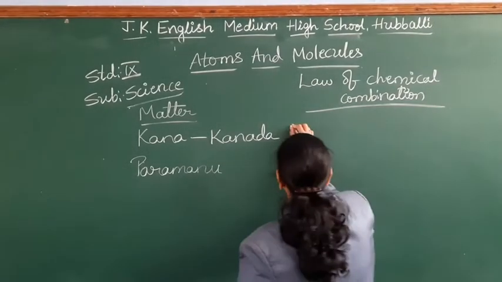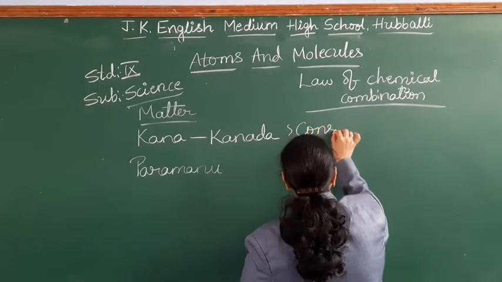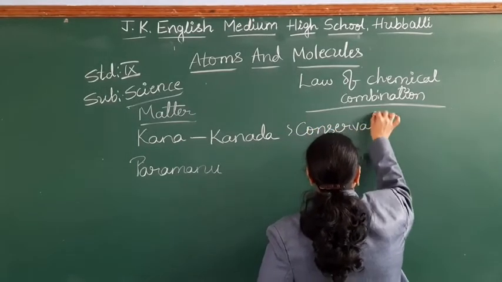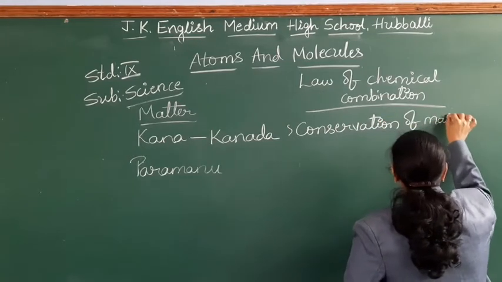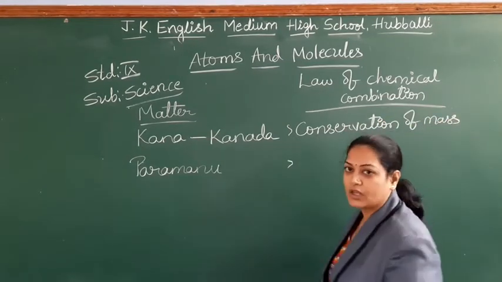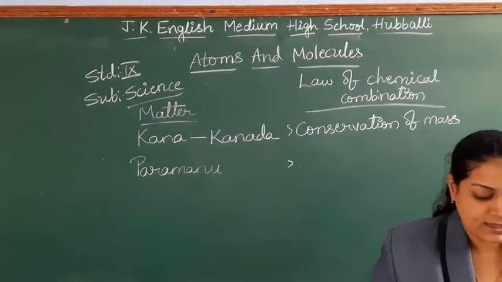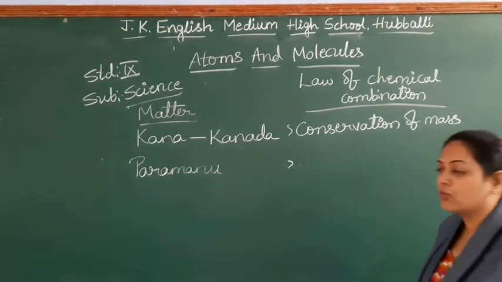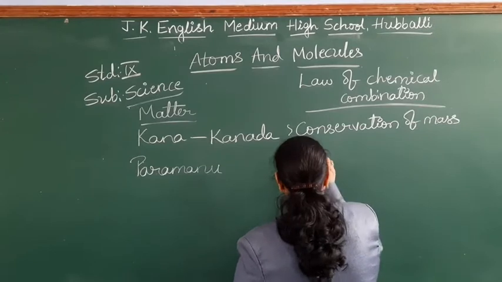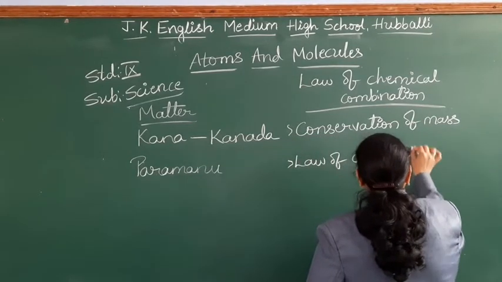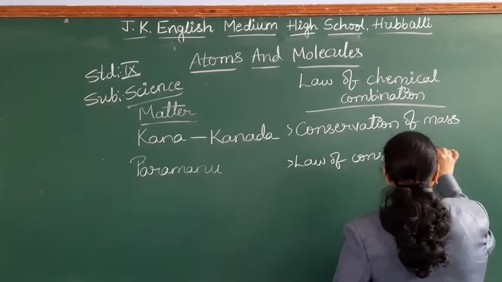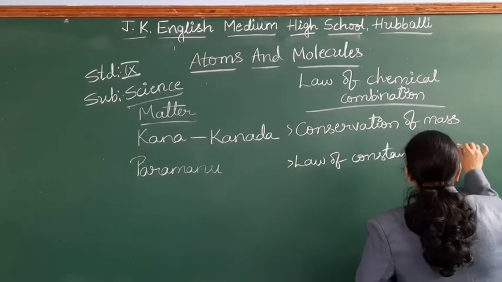One is conservation of mass. The second law is law of constant proportion.